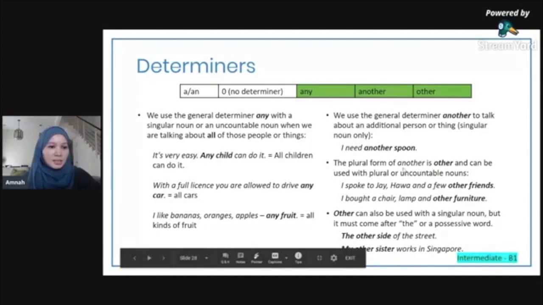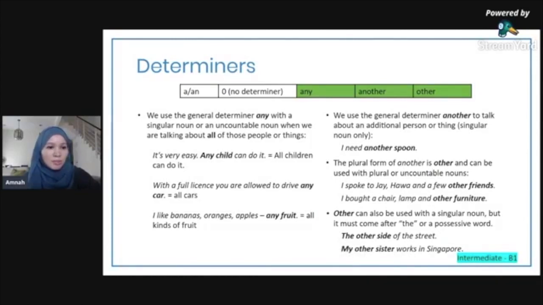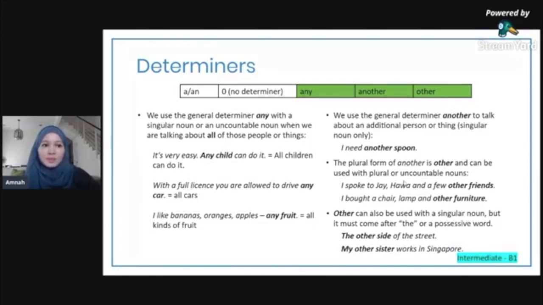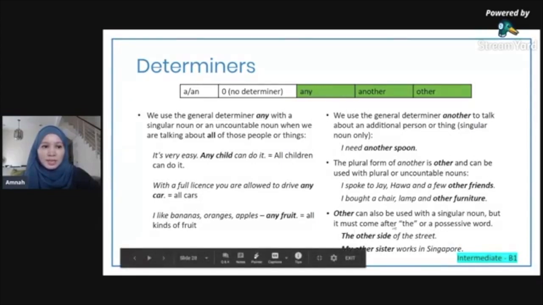My other sister works in Singapore. My other, so a possessive word, my other sister works in Singapore. I hope that's clear. So you know that another is for singular, other is for plural or uncountable nouns. But if you want to use other with a singular, you need to put a possessive at the front, like my, or the word the in front of it.